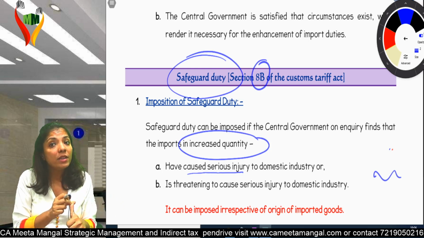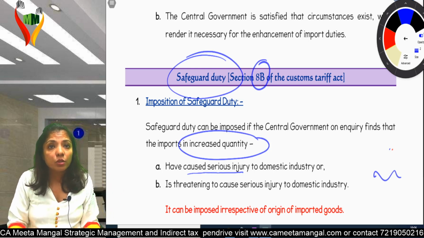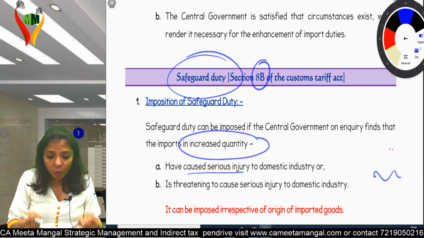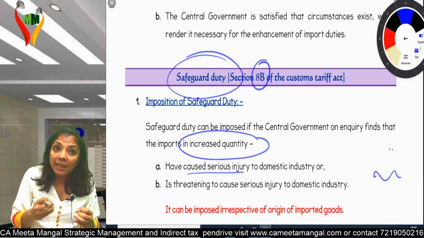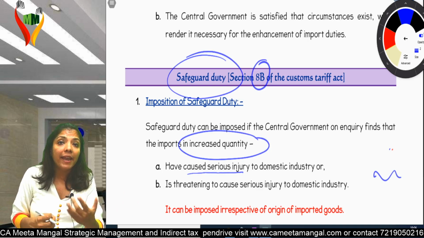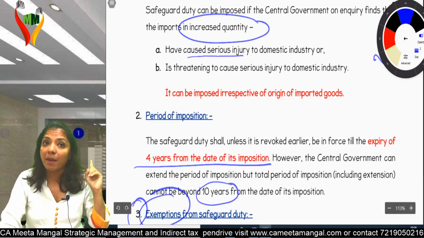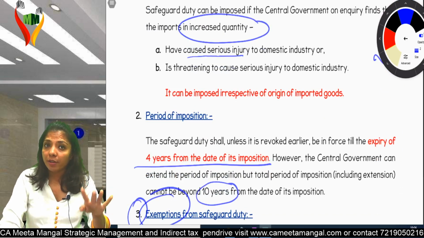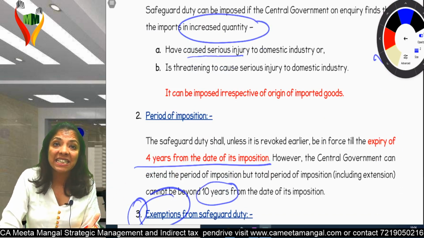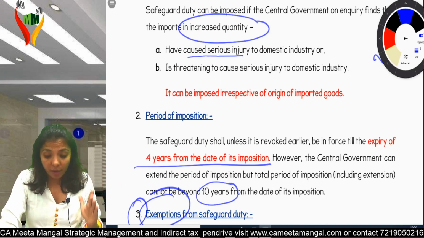Now, when will safeguard duty come into picture? When too much goods are imported into India, which has seriously injured my domestic players or may injure domestic players. I will impose safeguard duty to safeguard my people. For how many years? For 4 years. Can it be extended? Yes, but maximum 4 plus 6. It cannot go beyond 10 years from the date of imposition.